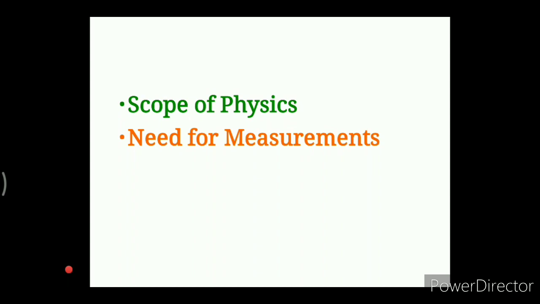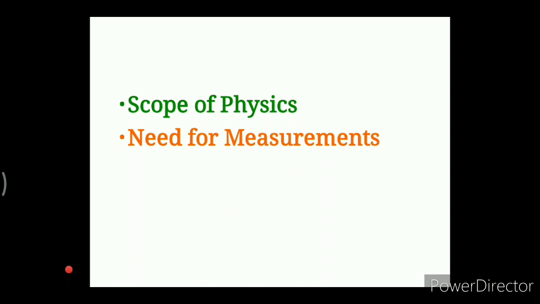Now let's see why there is a need for measurements. Experiments and measurements form the basis of physics. Hence, there is a definite need for measurements in physics. We can get the knowledge of the surroundings through sense of vision, hearing, touch, smell, etc. However, these quantities cannot be measured accurately by personal judgment. To measure and study phenomenon in physics, we have to perform experiments.